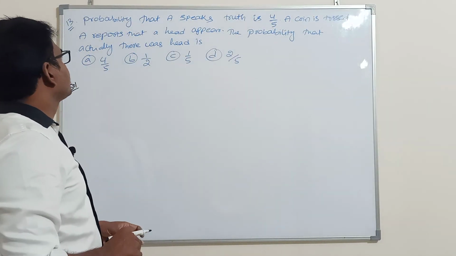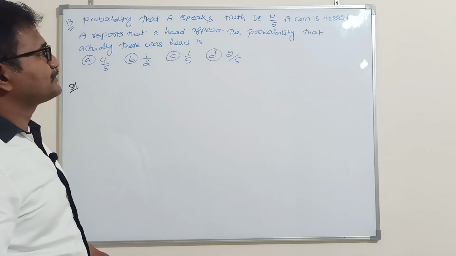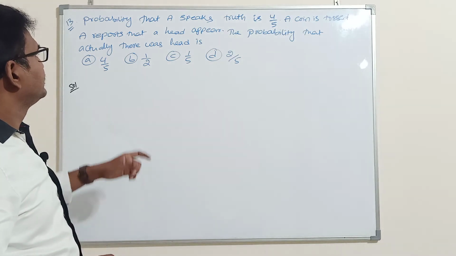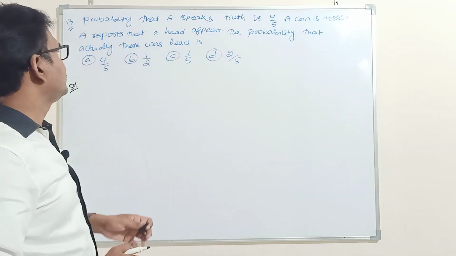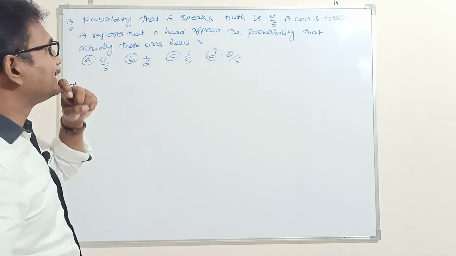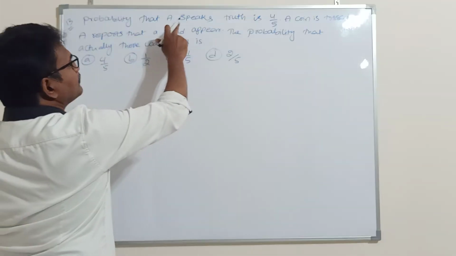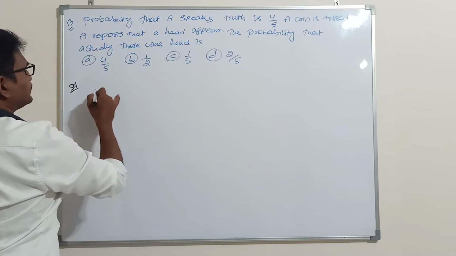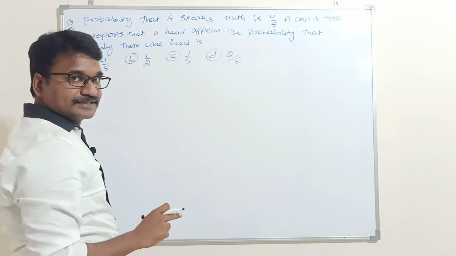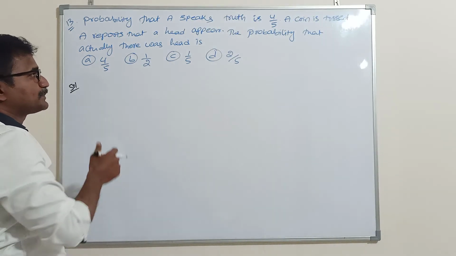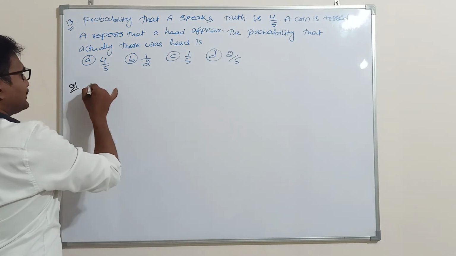Next problem. Probability that A speaks truth is 4 by 5. A coin is tossed. A reports that a head appeared. Find the probability that actually there was a head. So here what is given? Probability that A speaks truth. So there are two events. One is truth, the second is A speaks false. A speaks truth is one event and A speaks false is another event. That's why I am taking two events.